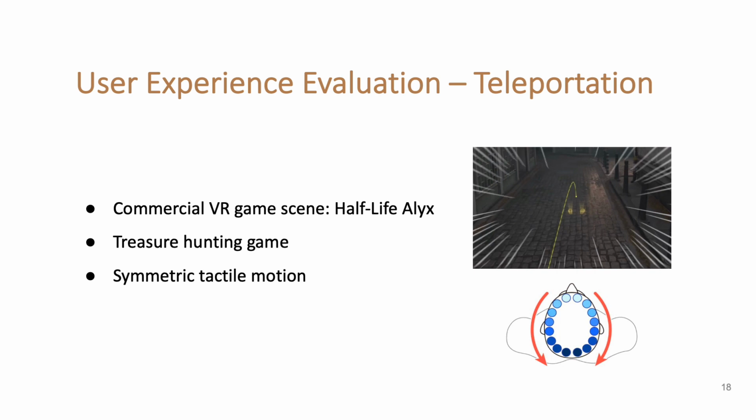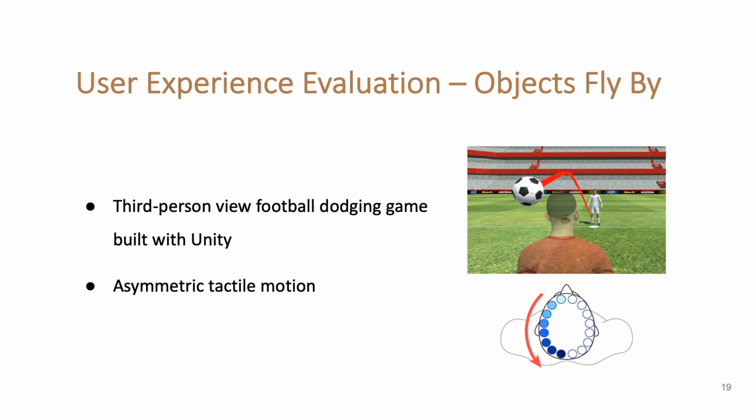For example, if they teleport straight forward, the 2 vibration motors located at the middle of the forehead vibrate first, followed by the others, performing a symmetric tactile motion. For objects flying by, we built a third-person view football dodging game with Unity. We instructed the participants to control the avatar to dodge the footballs by moving left and right. After the football flies past the avatar, vibration motors on the corresponding side vibrate in sequence, from the front to the back. In this case, Motion Ring performs an asymmetric tactile motion.